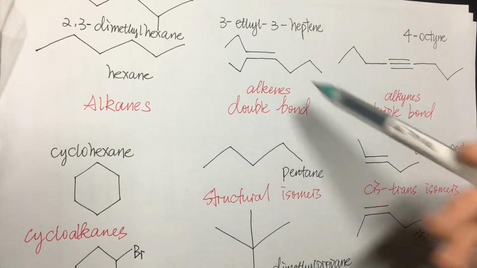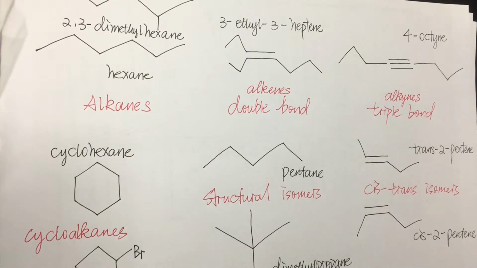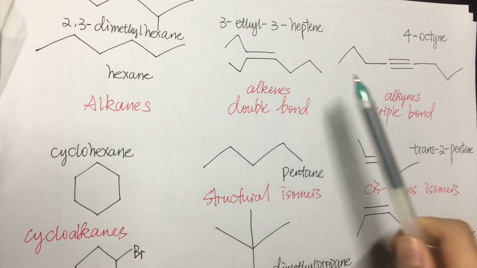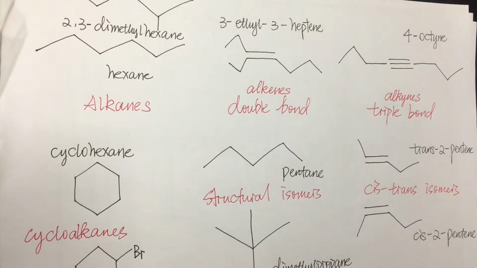Alkenes. So when you see a double bond, it's alkenes. Very simple. When you see a triple bond, it's alkynes. The properties of alkenes and alkynes are that they are unsaturated because they have fewer hydrogen atoms, and they're tight bonds because you see it's double, it's triple. Both of them are not soluble in water, and they have a low melting point.